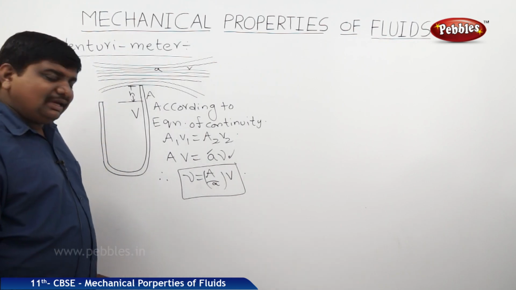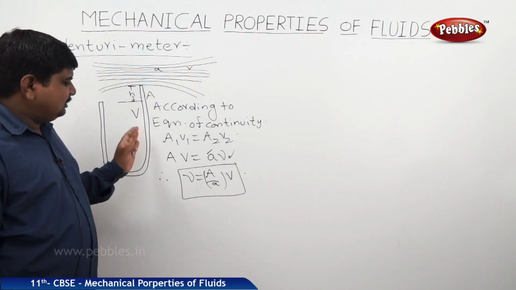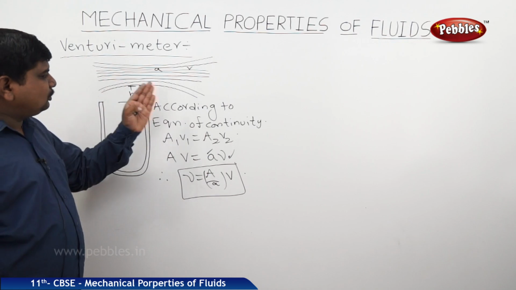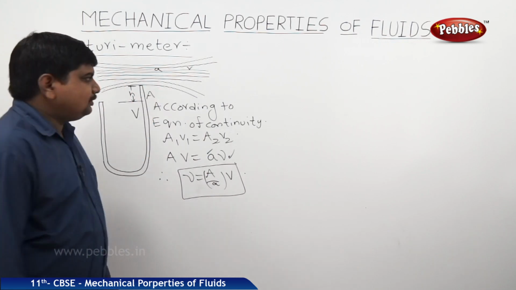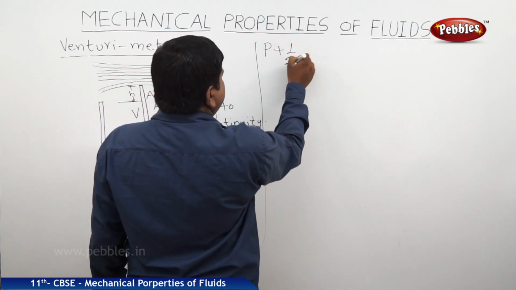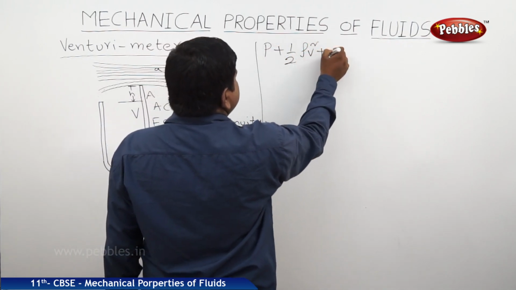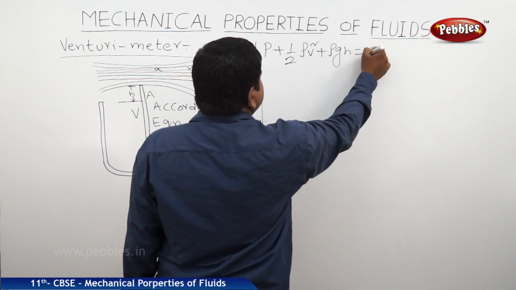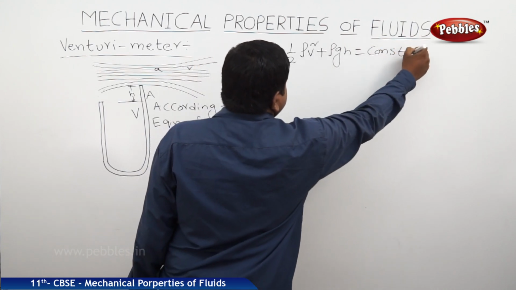So now we should apply Bernoulli's equation for the propagation of the fluid through these narrow tubes. Bernoulli's equation is P plus half rho V squared plus rho GH is equal to a constant.